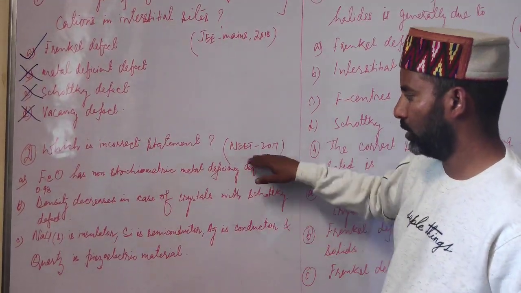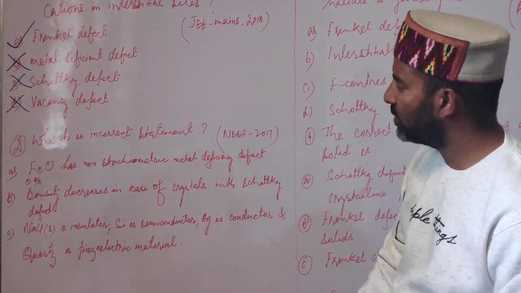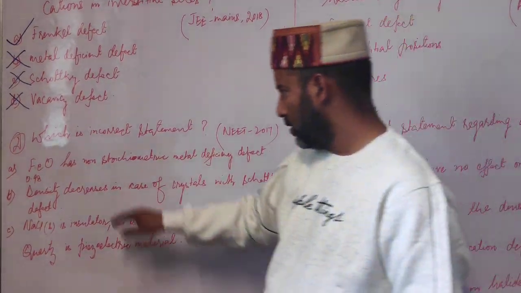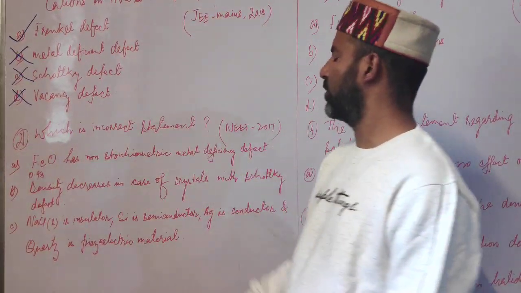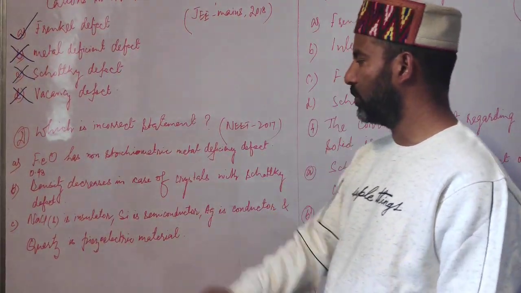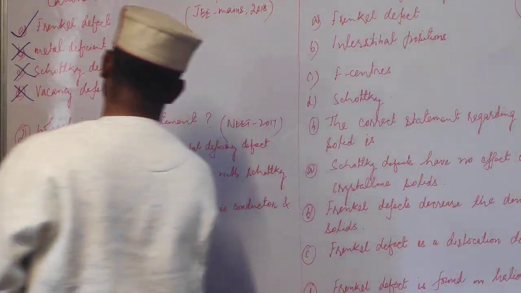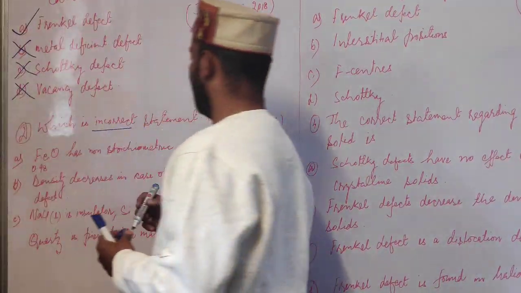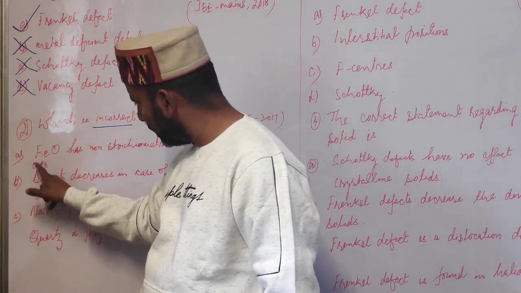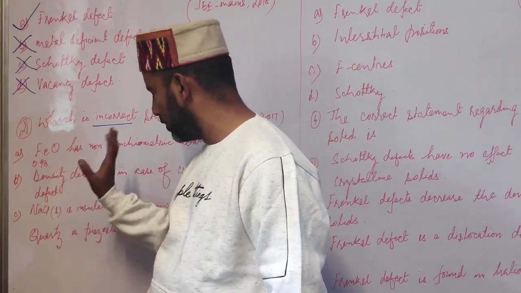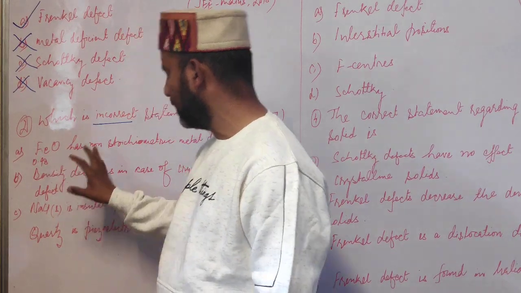Now student, the second question was asked in NEET 2017. Again, the question is which is the incorrect statement? So we have four statements, and we have to find the one which is incorrect. First, FeO, and it is given iron is 0.98, oxygen is, since it is not written, 1.